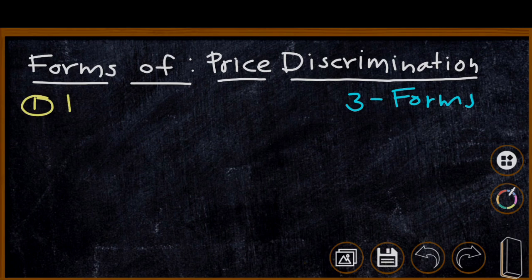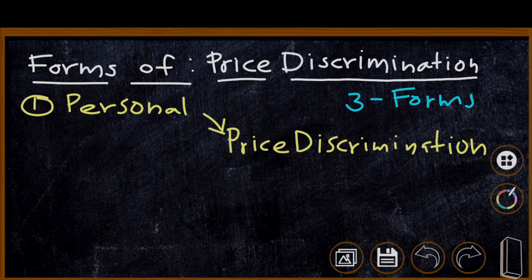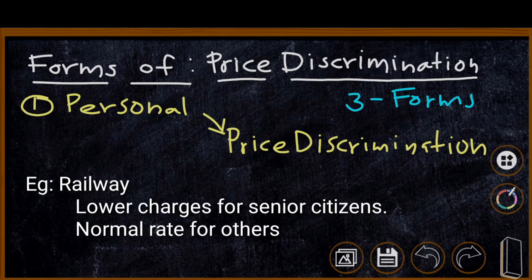Here the first category is personal price discrimination. Personal price discrimination is the process of charging different prices from different persons or groups of persons. Once again, discrimination on the basis of person. Each person or each group of persons pays different amounts. The best example is the railway, which charges lesser fares from senior citizens and higher fares from other categories of passengers. Lower prices from seniors and normal price from normal people.